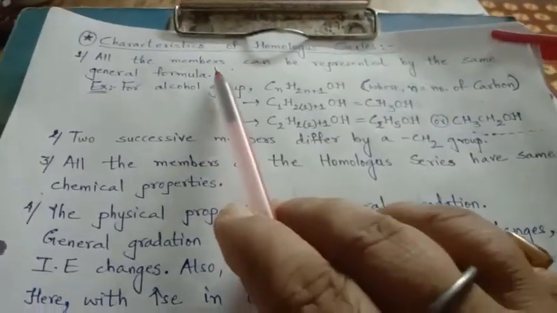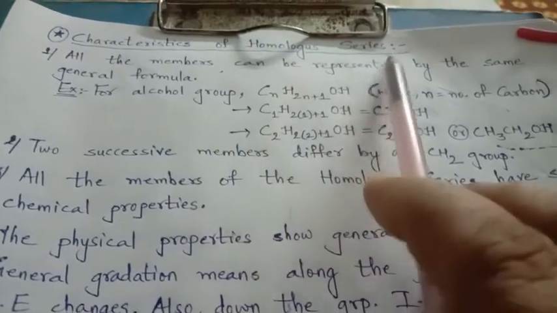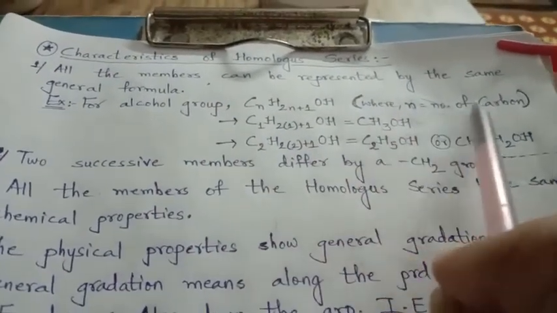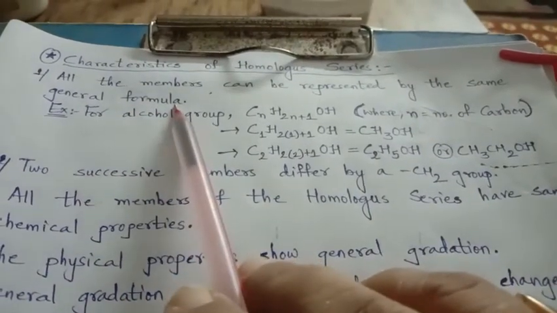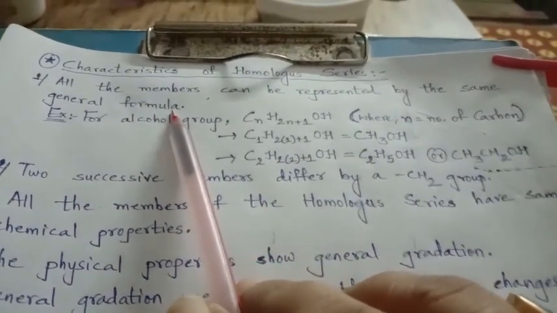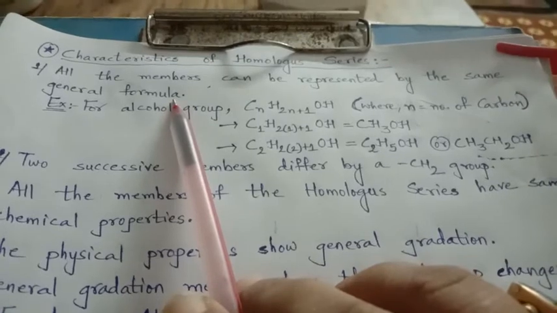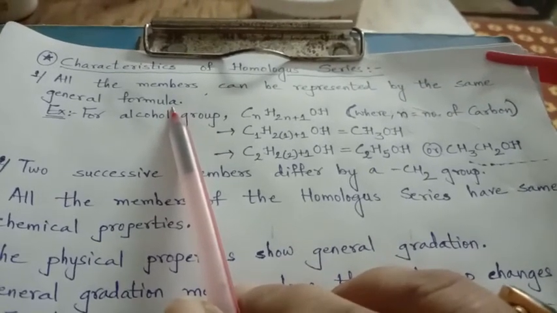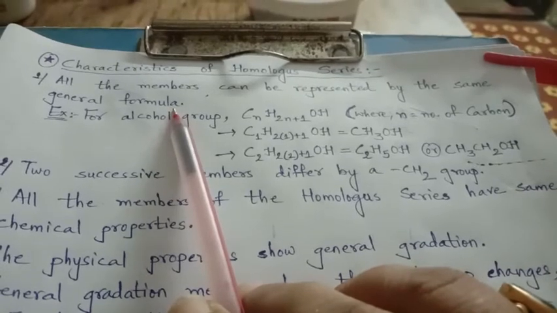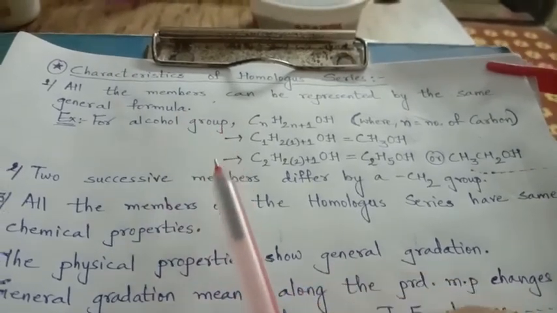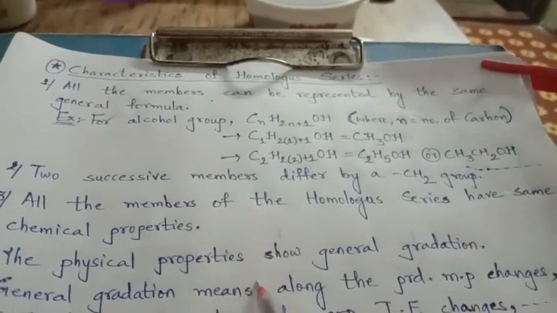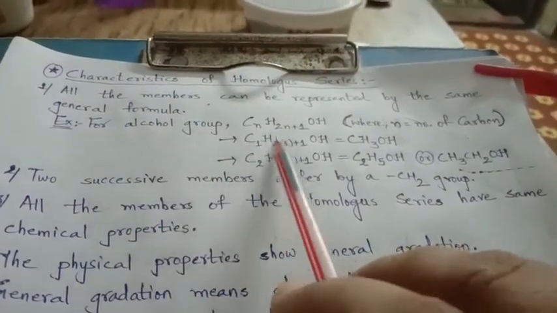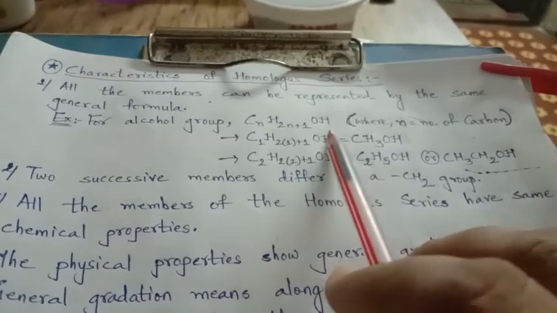Now let us see the characteristics of a homologous series. All the members can be represented by the same general formula. We know what a general formula is. For alkane, it is CnH2n+2, right? Alkene is CnH2n and alkyne is CnH2n-2, right? Now let us see the alcohol group, CnH2n+1OH.